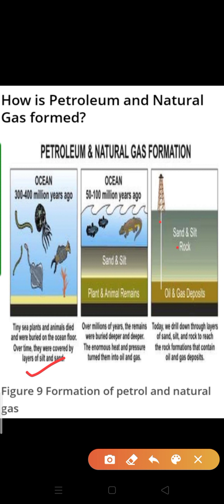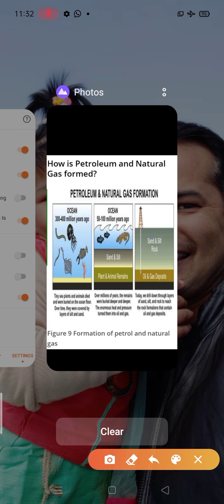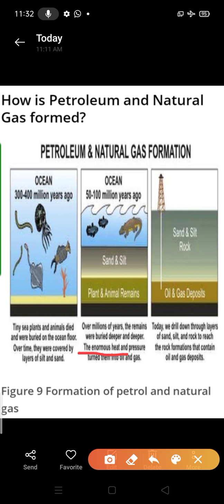In the second step, over millions of years, the remains were buried deeper and deeper. How is it so? Because several layers of sand cover the plant and animal remains. The enormous heat and pressure turned them into oil and gas. So what is the important condition at that time? Enormous heat and pressure. Clear? That is the toughest condition there.